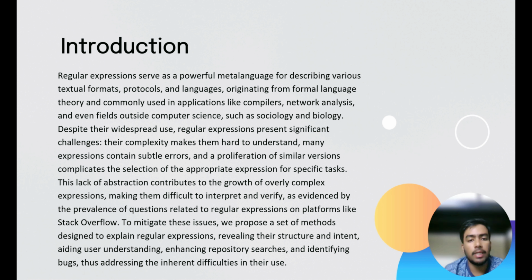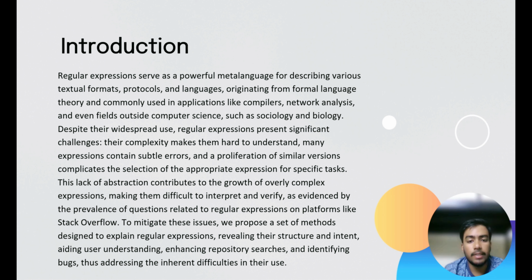Many expressions contain subtle errors, and a proliferation of similar versions complicates the selection of the appropriate expression for specific tasks. This lack of abstraction contributes to the growth of overly complex expressions, making them difficult to interpret and verify, as evidenced by the prevalence of questions related to regular expressions on platforms like Stack Overflow.